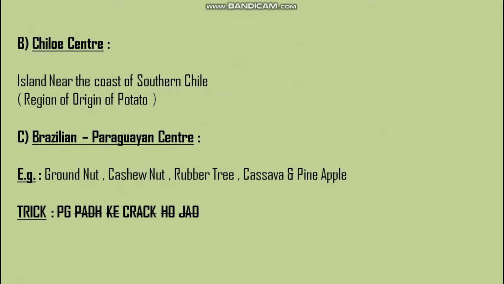So the trick to remember them is PGCRC. P for pineapple and G for groundnut, then C for cashew nut, R for rubber tree, and C for cassava.